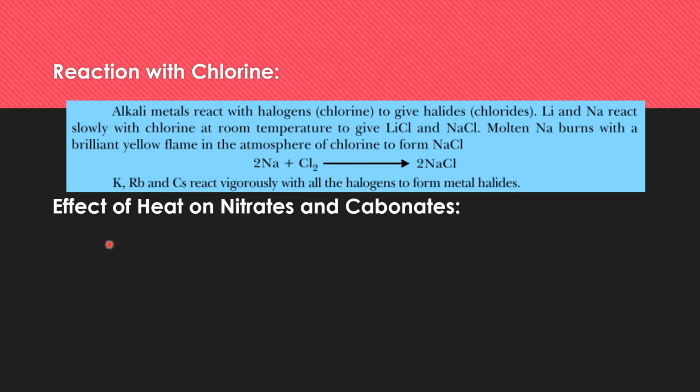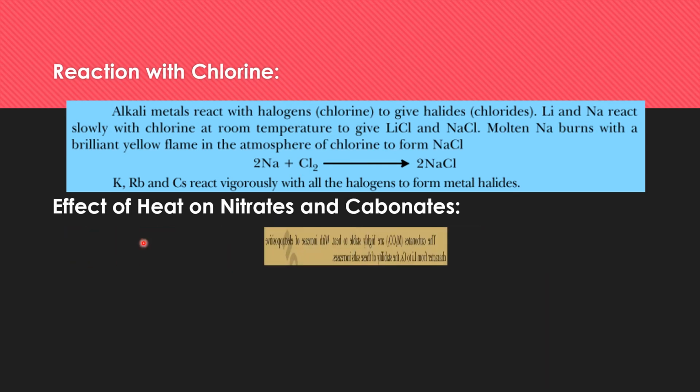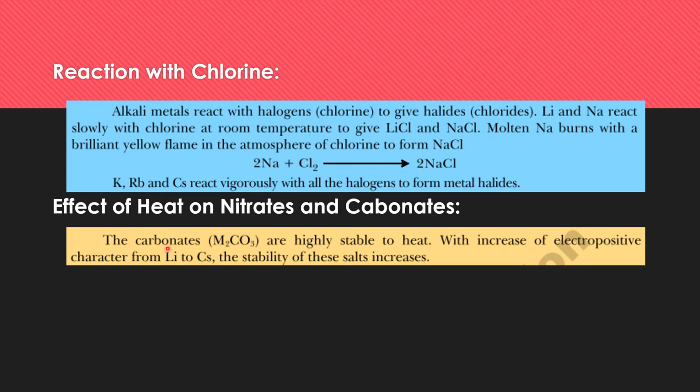Now, what will be the effect of heat on nitrates and carbonates? Carbonates are highly stable to heat. It is not easy to decompose the carbonates. With the increase of the electropositive character from lithium to cesium, stability of these salts increases. As we go down the group, the size of the atom increases, and as the size increases, their electropositivity, the ability to donate electrons, also increases. So electropositive character increases down the group, as well as the stability of these carbonates.